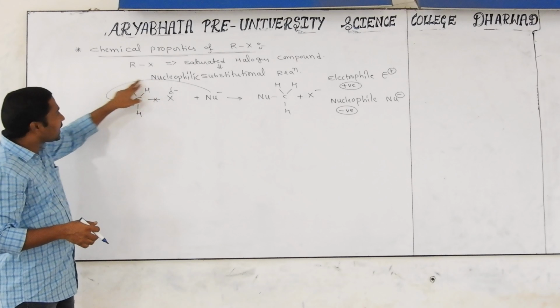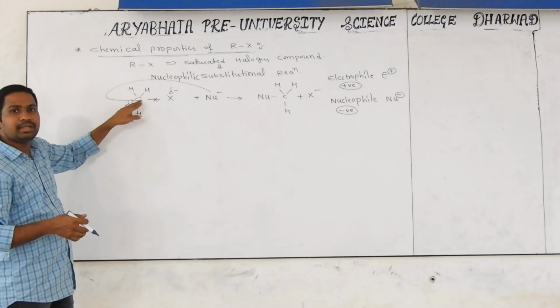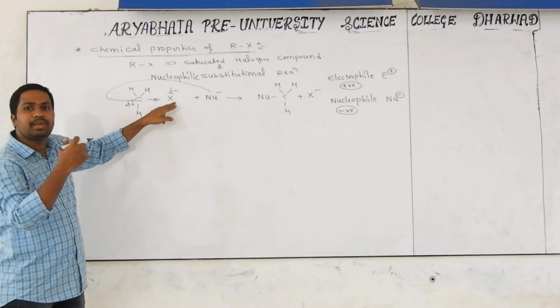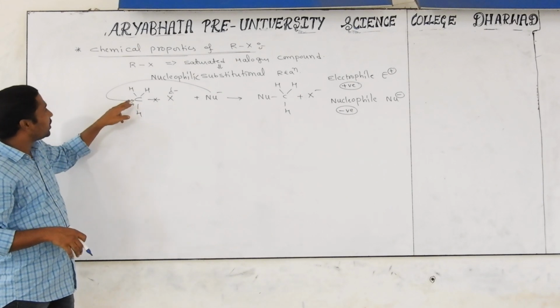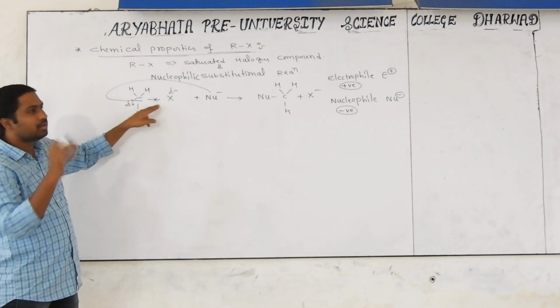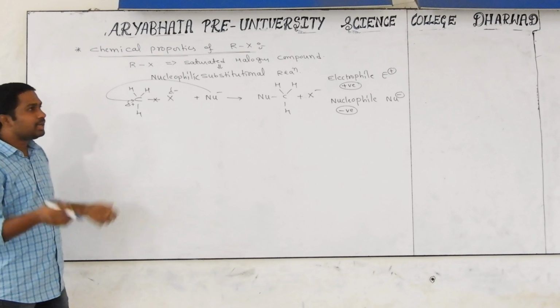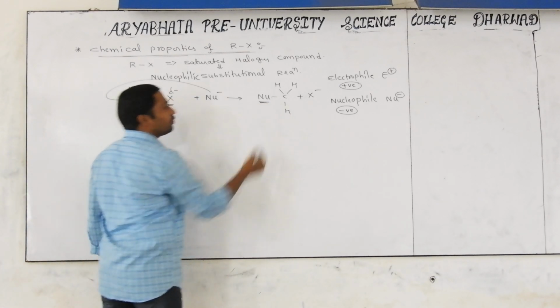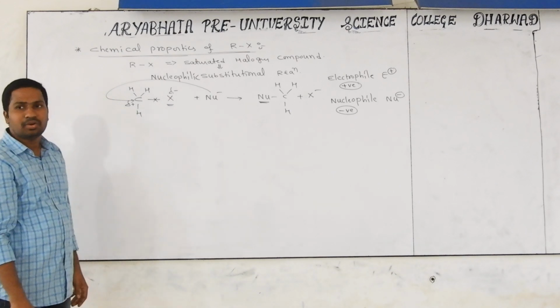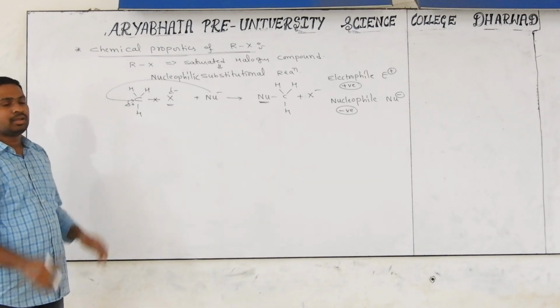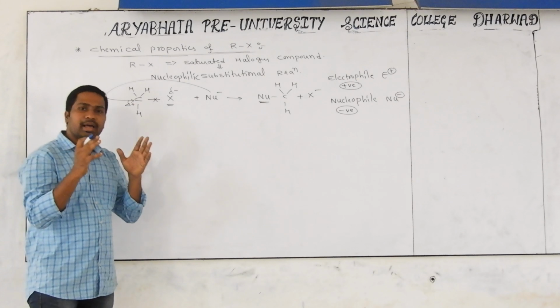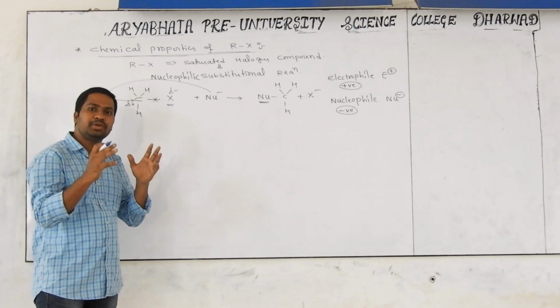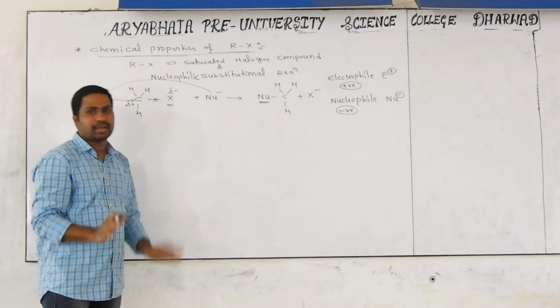Whenever the nucleophile attacks this carbon atom, immediately the C and halogen bond will break. After that, this new bond will become strong and this bond will be totally broken. I showed that one. Finally, this halogen atom is replaced with the nucleophile. That's why it is called a nucleophilic substitution reaction. Fix in your mind, alkyl halides participate in nucleophilic substitution reactions.